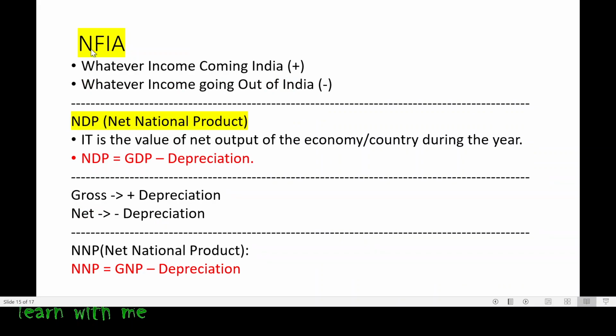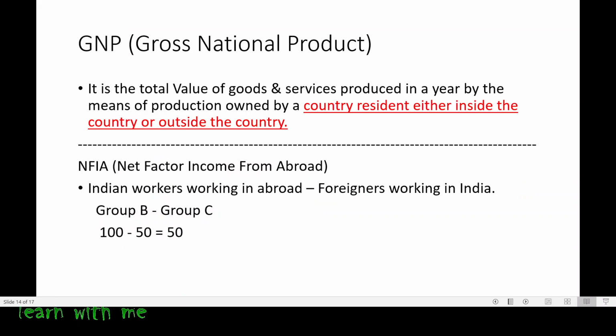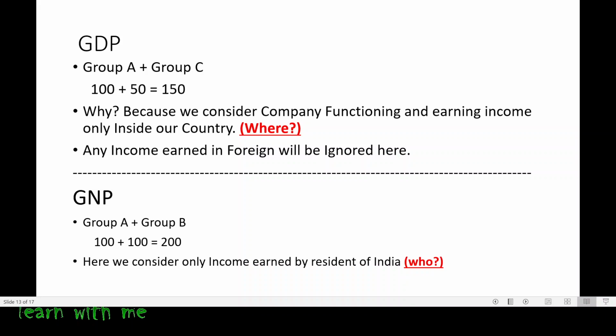Here, whenever the income is coming into India, what we will do? We have to add. And if the income is going outside India, we will subtract. Now, what we have studied till now, we studied GDP and GNP, right?